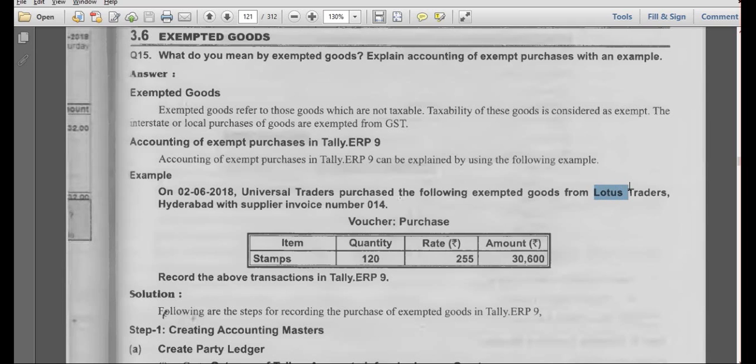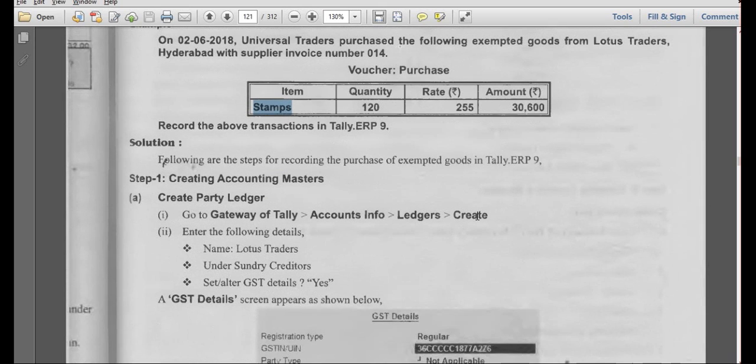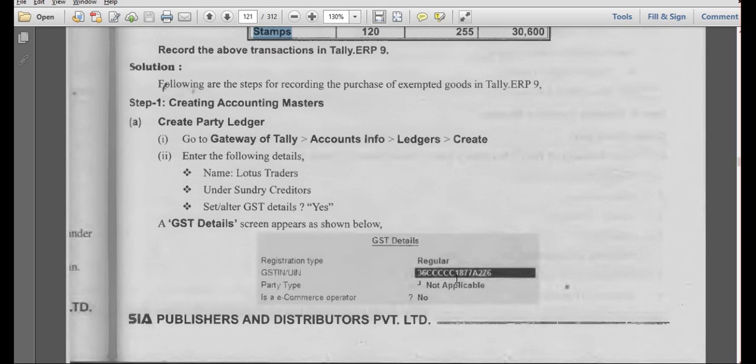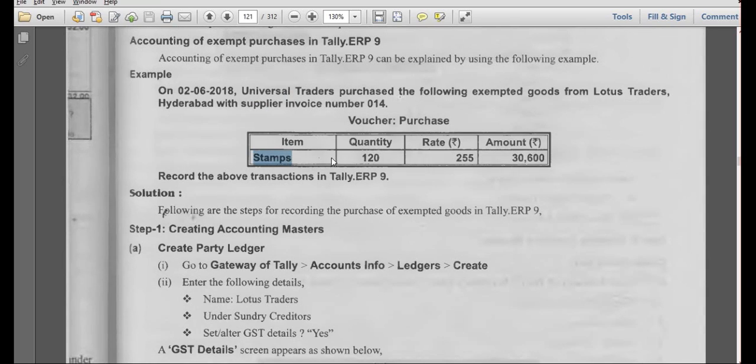Universal Traders purchased the following exempted goods from Lotus Traders. So he will be sundry creditor, and stock item is stamps. Exempted means we don't have any tax. So GST number we have to create. He is from Hyderabad, so within the state, it is intrastate.